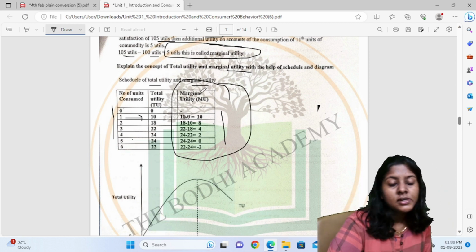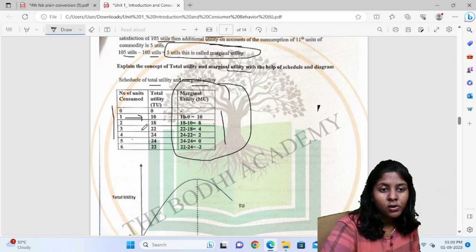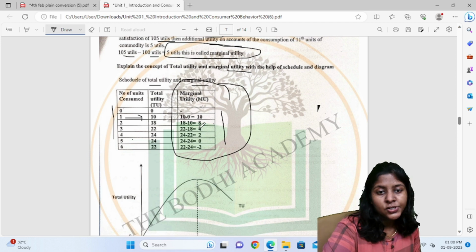So for the third unit consumed, we got 22 as total utility. Then how can we get the marginal utility? This minus this. So how much is this? 4. Then 24 minus 22, we got 2.